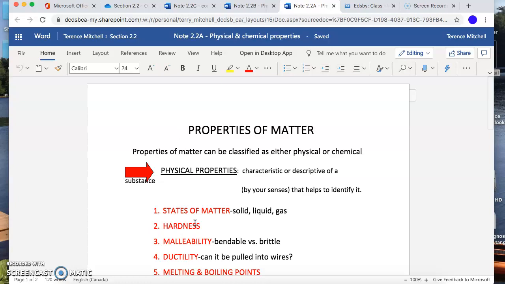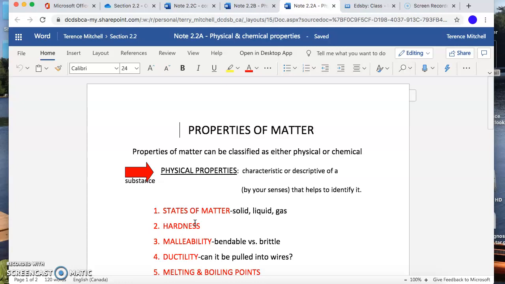Not so much. Malleability, a better definition is, can it be pounded flat? So if I gave you a big ball of copper, can you with a hammer, or can you with a machine, a press, pound it flat? And the answer is yes. If I gave you a big huge ball of aluminum, can you pound it flat? And with a machine, the answer is yes, you can pound it flat, and we get aluminum foil.